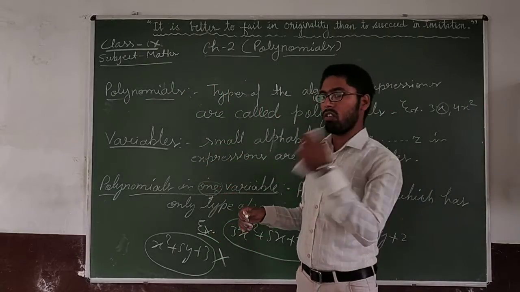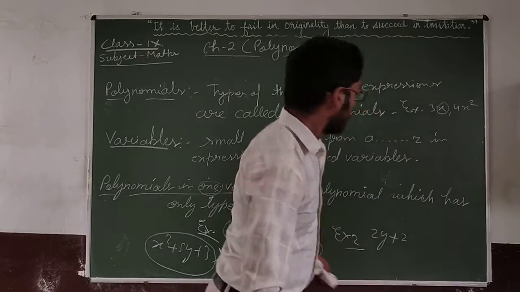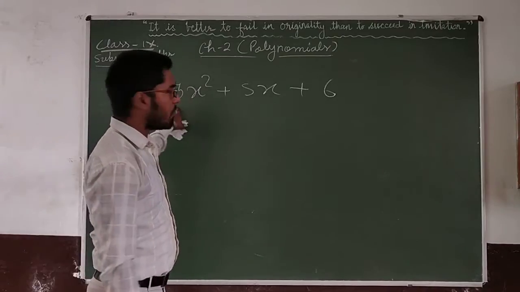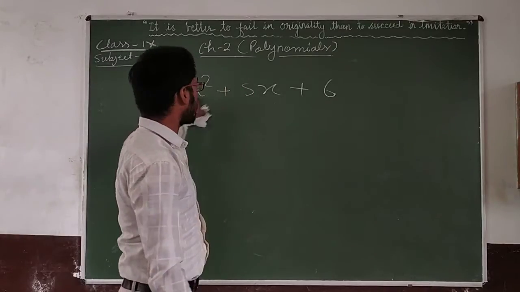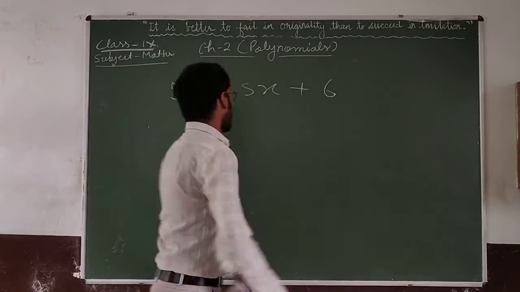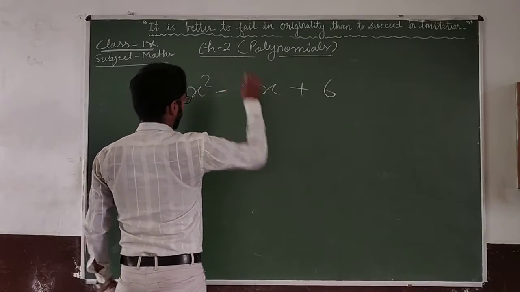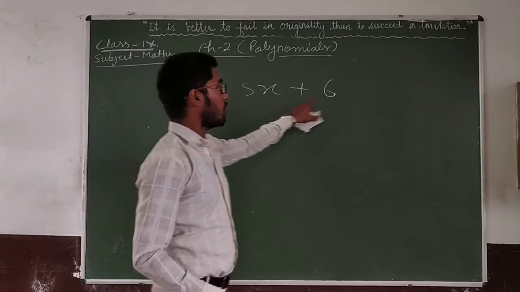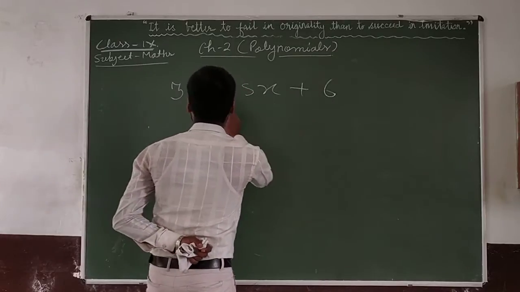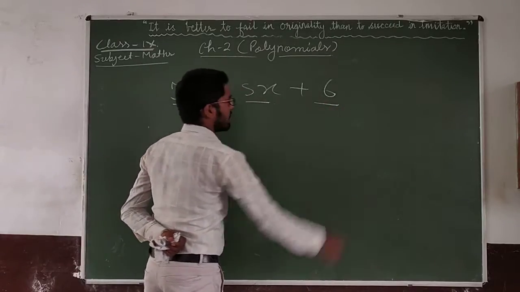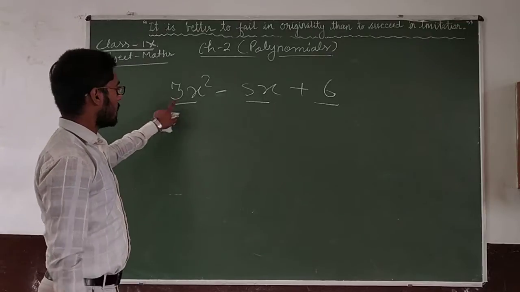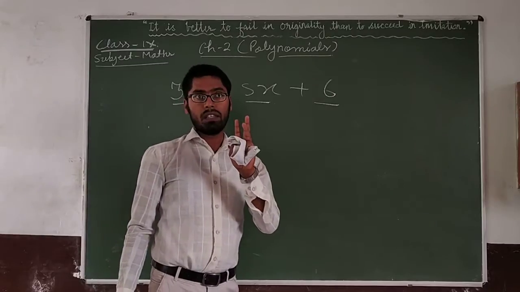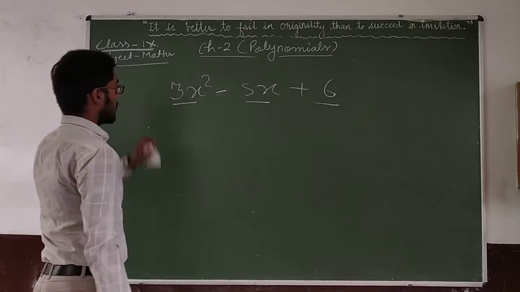Let us see a few other definitions. What are coefficients, what are terms. Here I have written a polynomial that is 3x square plus 5x plus 6. You can write minus 5x. Here this is our polynomial where these are called terms. In this polynomial, how many terms are there? 3 terms are there. These are called terms.